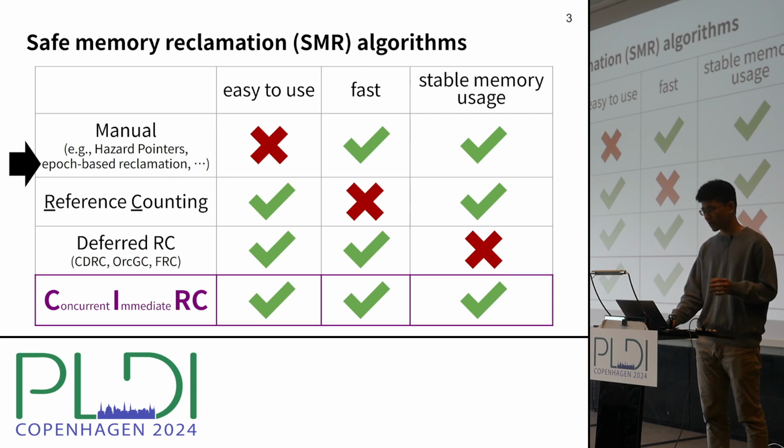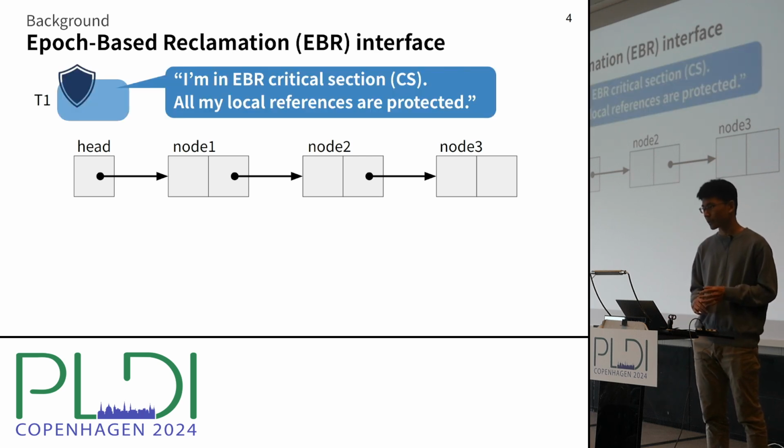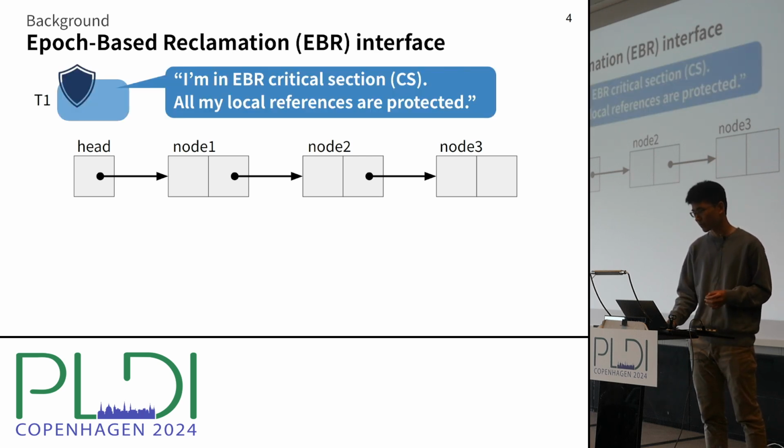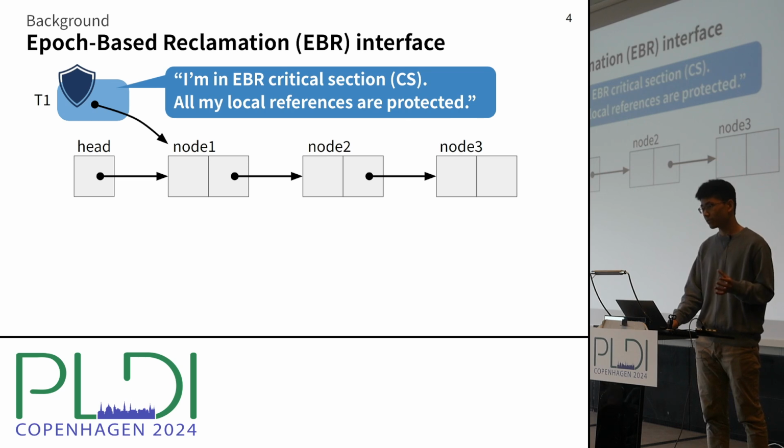First, let's take a look at epoch-based reclamation, or EBR, which is a manual SMR method. In EBR, we should first activate a critical section before starting an operation. It doesn't provide mutual exclusion like a lock's critical section, but instead it protects the thread's local references in the sense that it prevents the reclamation of the objects that this thread can reference.